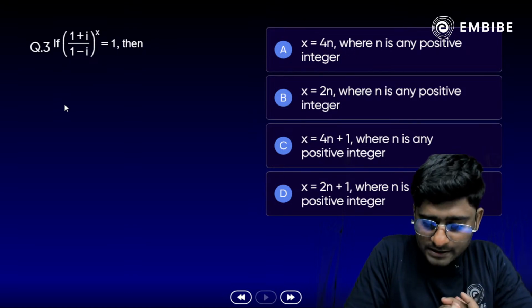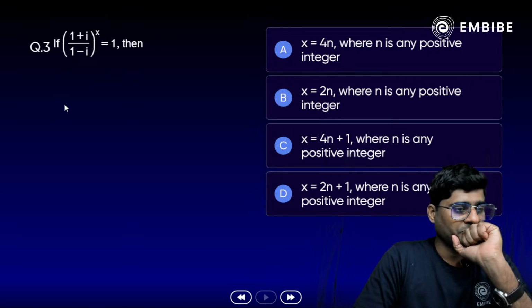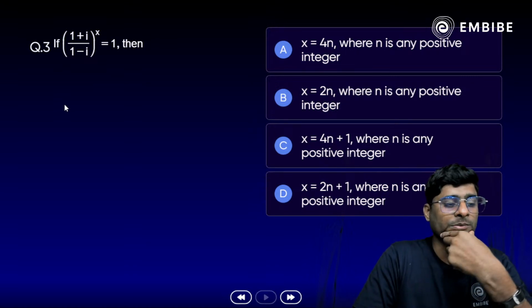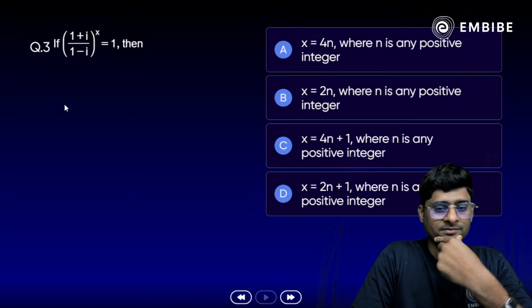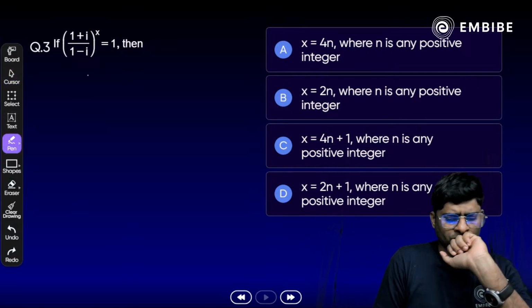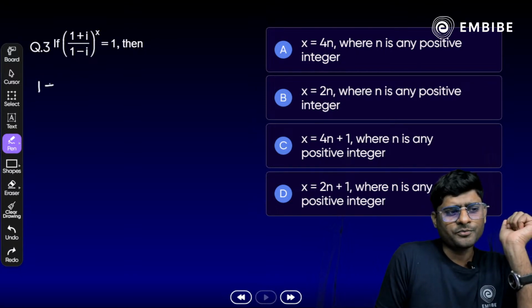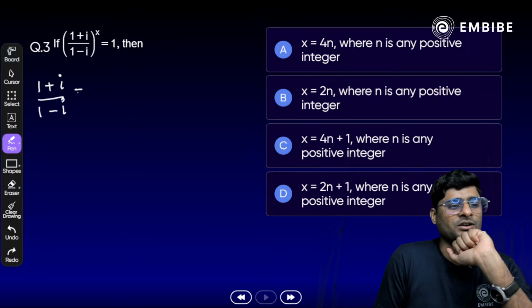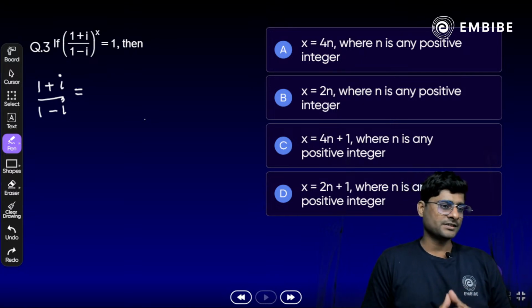Shantanu, Harvinder, Tenshi. Yes. Anyone? How do we approach this kind of problem here? Anyone know that? What will be the answer? Okay, take a look here. Just try to solve without the power. If we have 1 plus i divided by 1 minus i, how do we solve here? We need to rationalize first. Correct? Yes, we have to rationalize first here.